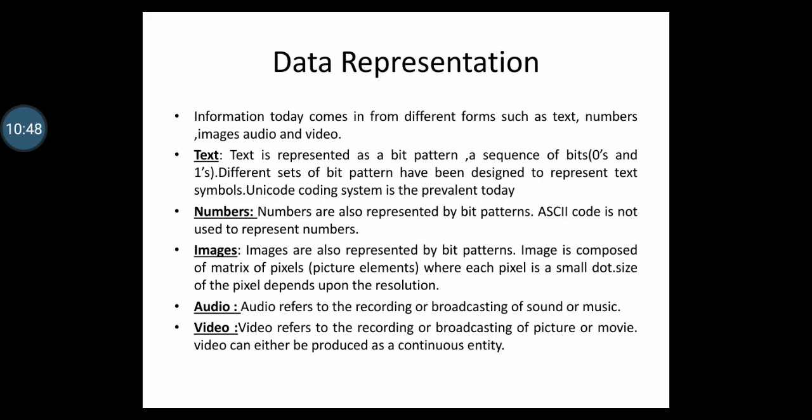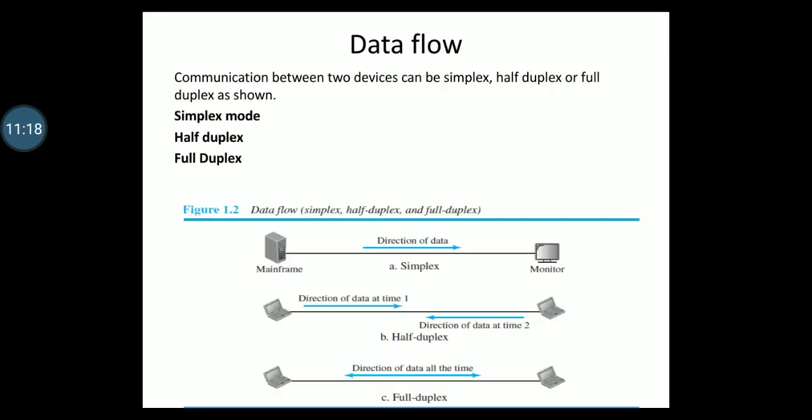The last form of data representation is video. Video refers to the recording or broadcasting of a picture or movie. Video can either be produced as a continuous entity, for example by a TV camera, or it can be a combination of images, each a discrete entity, arranged to convey the idea of motion. So these are the forms of data representation: text, numbers, images, audio and video. Next we'll go for data flow. The data flow between two devices can be simplex, half duplex or full duplex.